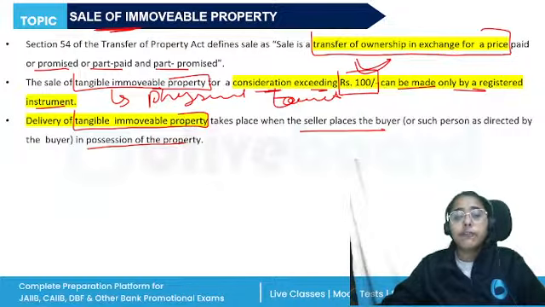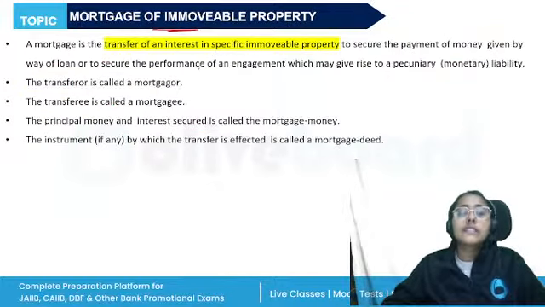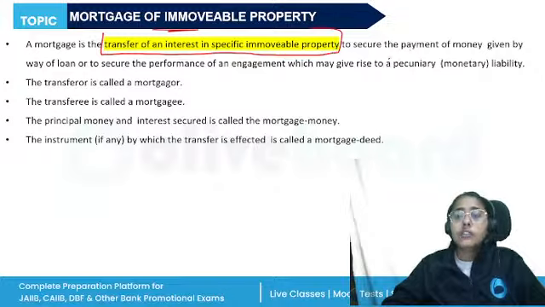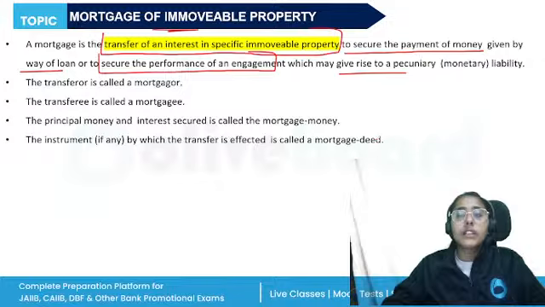It is different from mortgage. In Module C also we have studied the meaning of mortgage and the different types of mortgage. So mortgage is the transfer not of ownership but of an interest. Transfer of an interest in specific immovable property to secure the payment of money given by way of loan, or to secure the performance of an engagement which gives rise to a monetary liability.